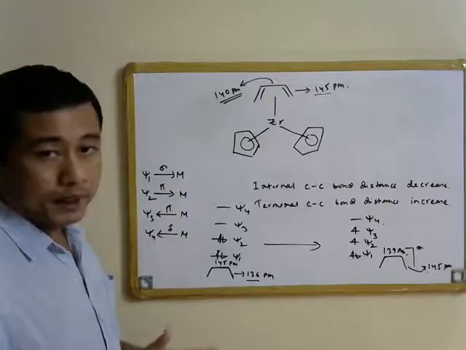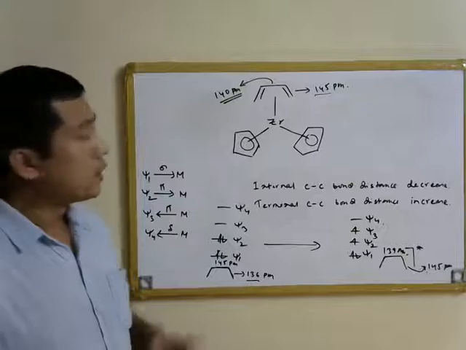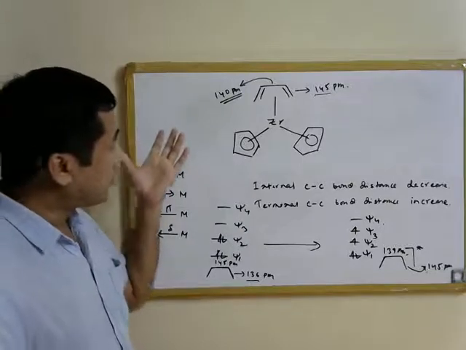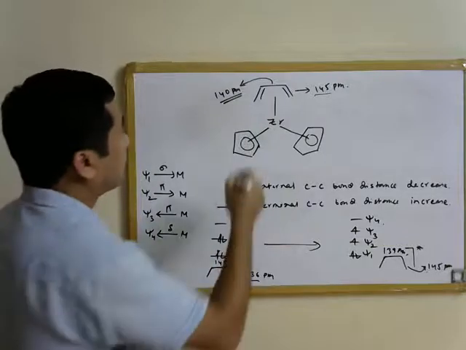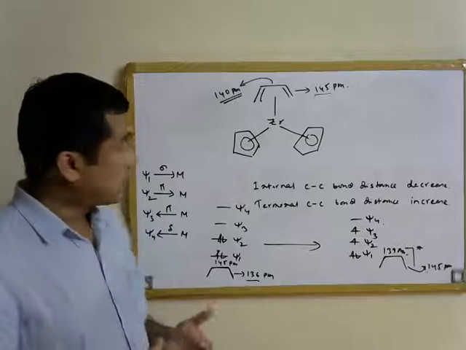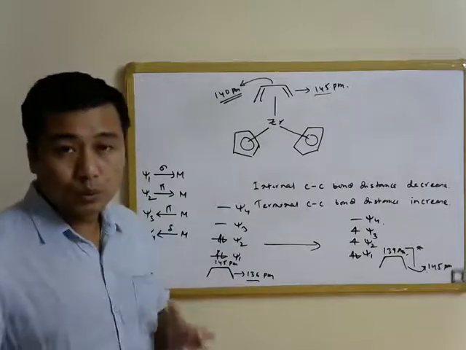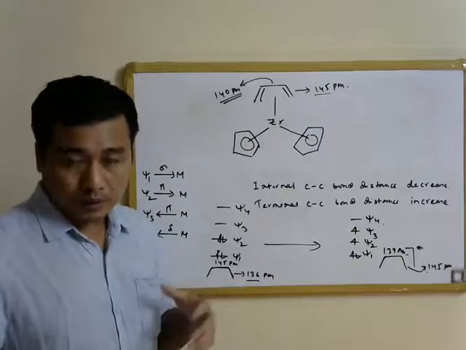So during complexation of the butadiene molecule with the metals, the terminal carbon atoms lose the sp2 character and acquire some more sp3 character.